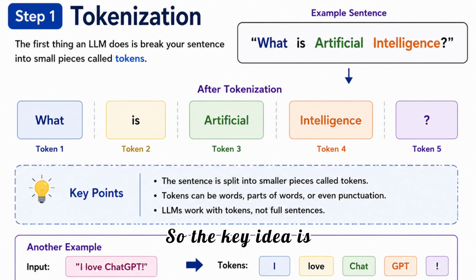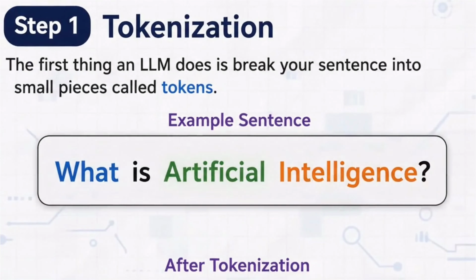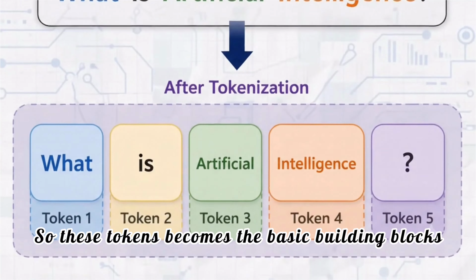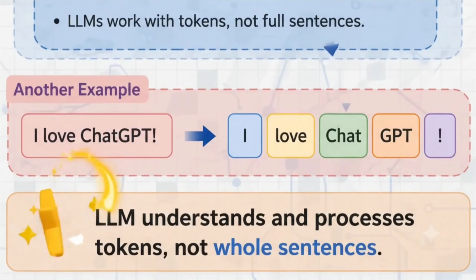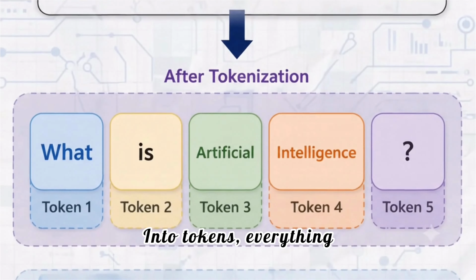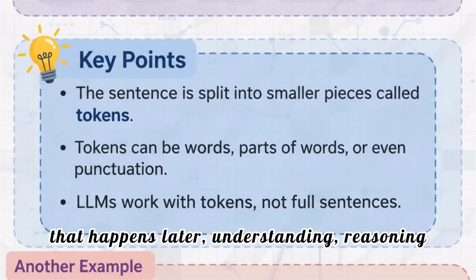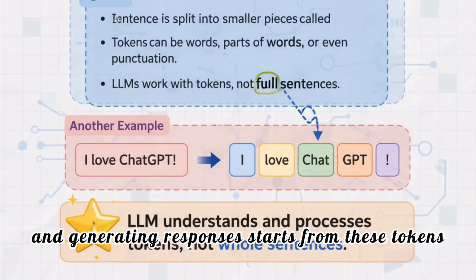So the key idea is that an LLM doesn't work with complete sentences, it works with tokens. So these tokens become the basic building blocks that the model processes in the next step. So just remember, the first thing an LLM does is break your input into tokens. Everything that happens later, understanding, reasoning, and generating responses, starts from these tokens.